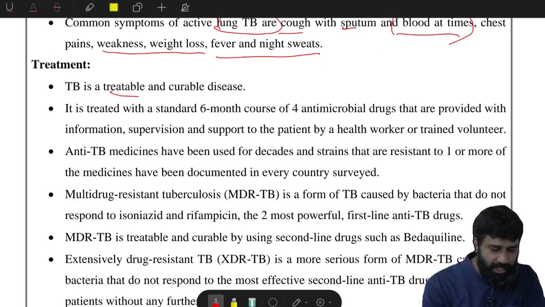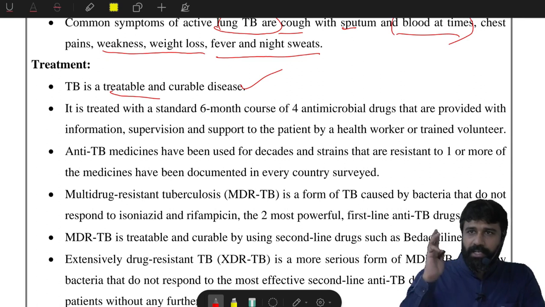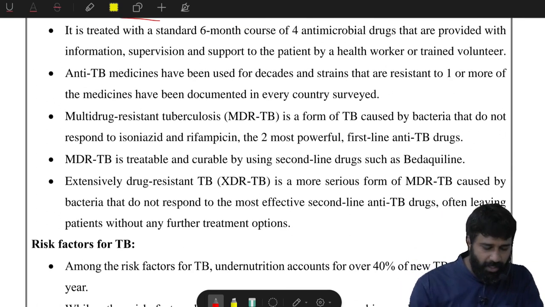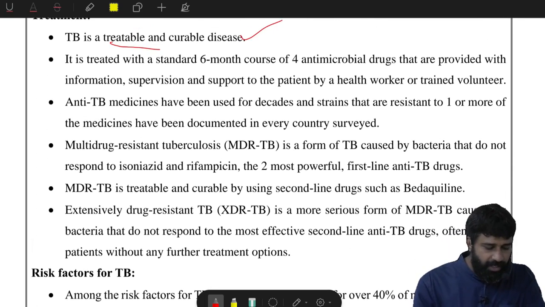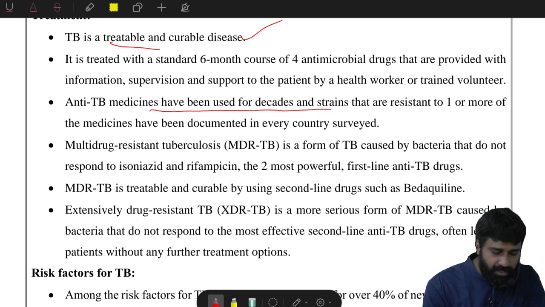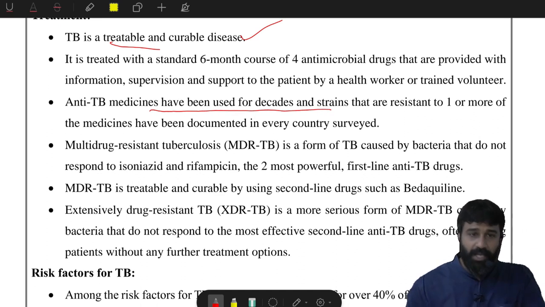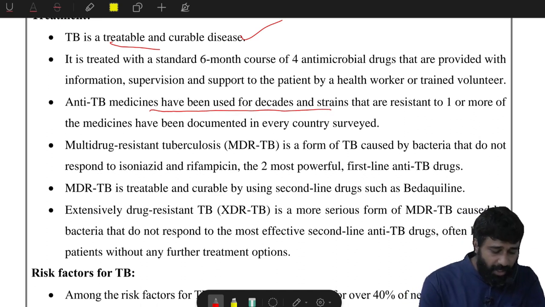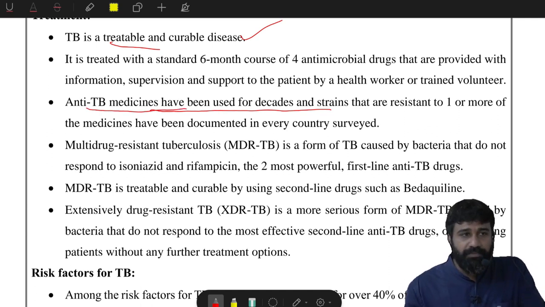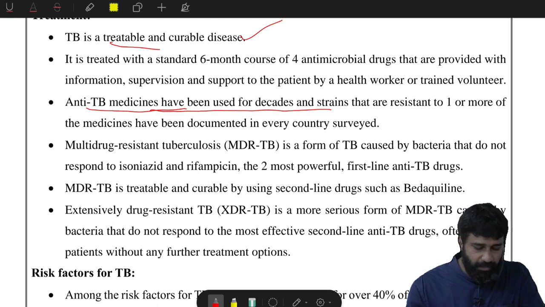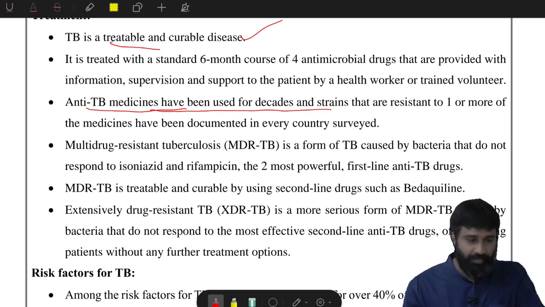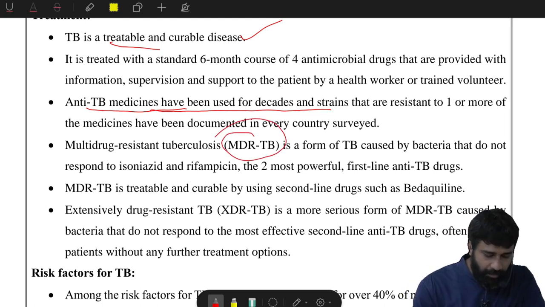Next, treatment. TB is treatable and curable, but there is a three-stage process to cure it. Firstly, if you are not affected by multi-drug resistant TB, that is, it is only in the initial stage, anti-TB medicines can be used. These anti-TB medicines are no longer sufficient nowadays because of multi-drug resistant TB, called MDR TB.